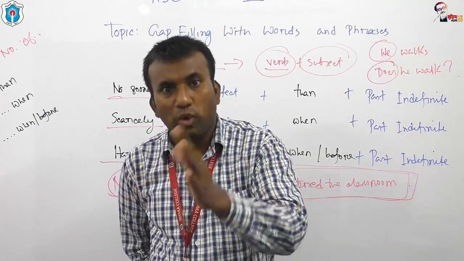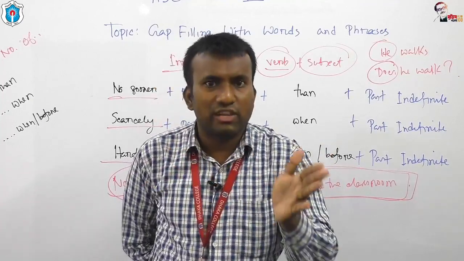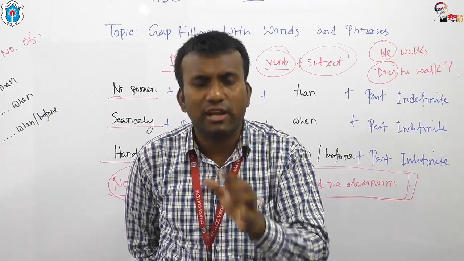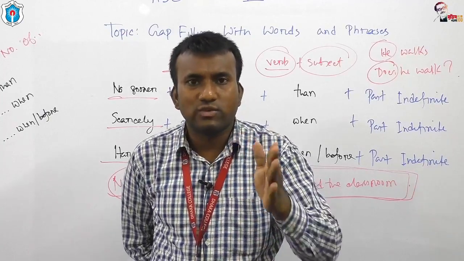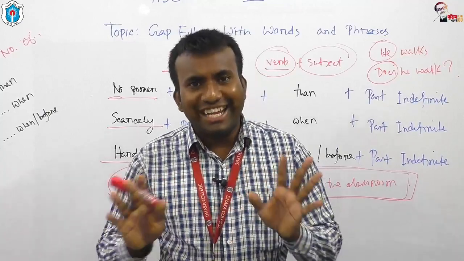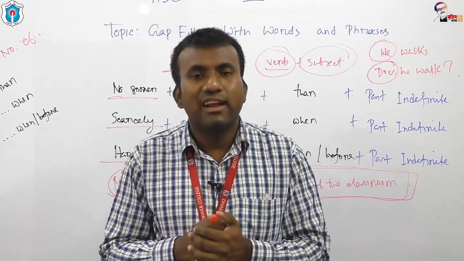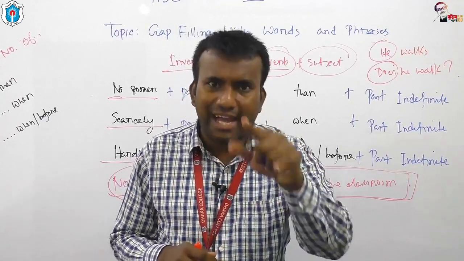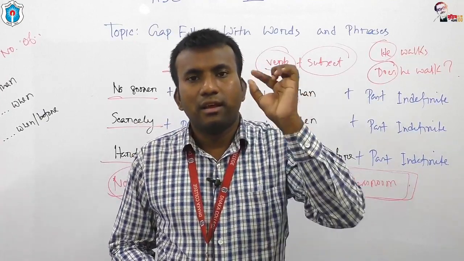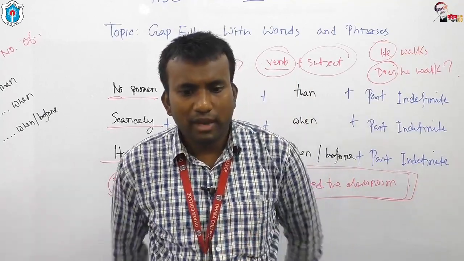No sooner had the teacher. Why? No sooner is the negative word. That's why I have to use the auxiliary had before the subject, because we need to use inversion. It is a must to use inversion if you get negative words like no sooner, scarcely, or hardly. So, my dear students, now I can take a decision. If you get no sooner, scarcely, hardly at the beginning of an English sentence, definitely you have to put the auxiliary verb had before the subject, and putting the auxiliary verb before the subject is the actual process of inversion. Clear to you, dear students?